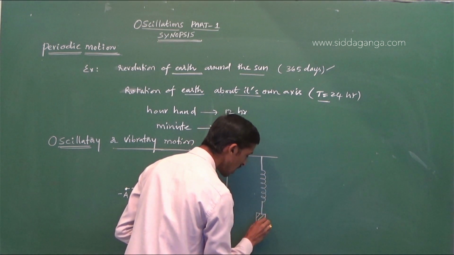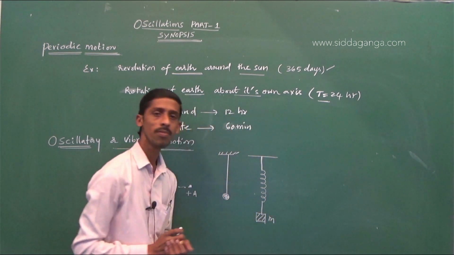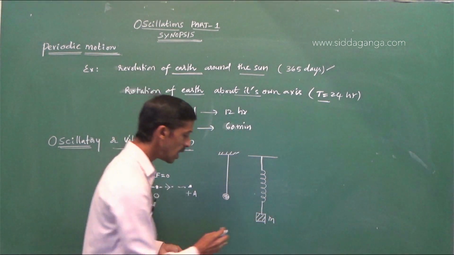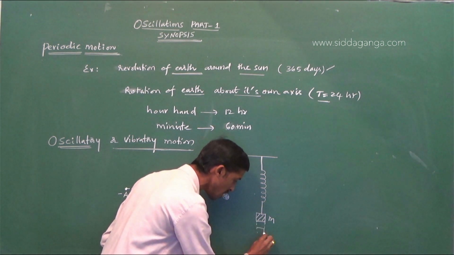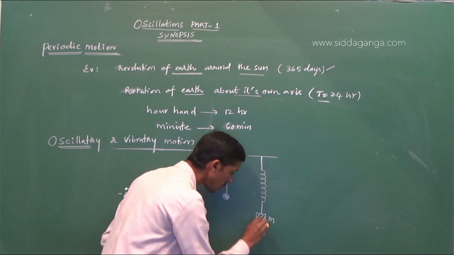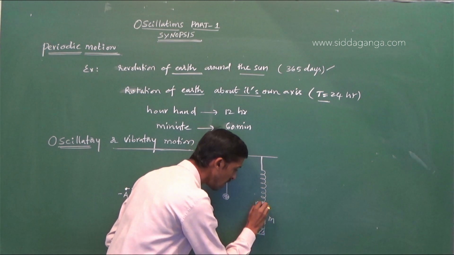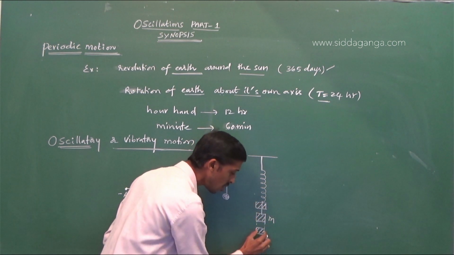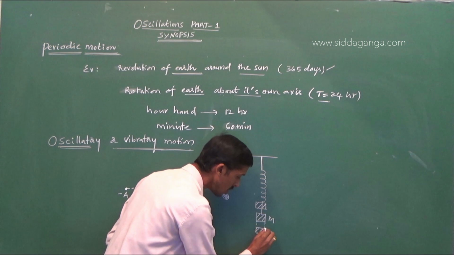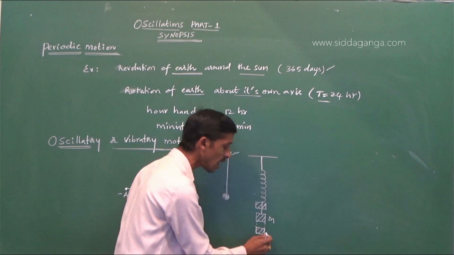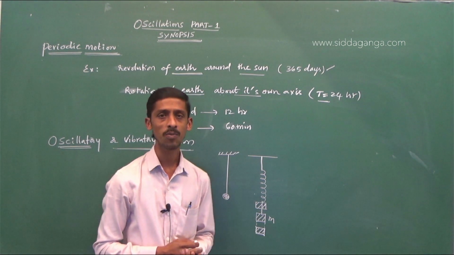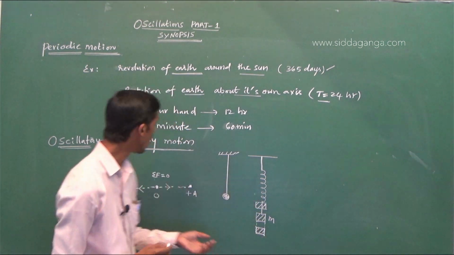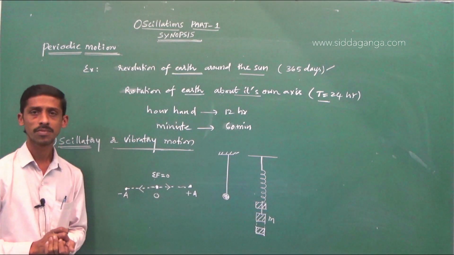When a certain load is attached to the spring, if the load is slightly pulled from its equilibrium position and released, then the load attached to the spring will start to execute oscillatory motion.